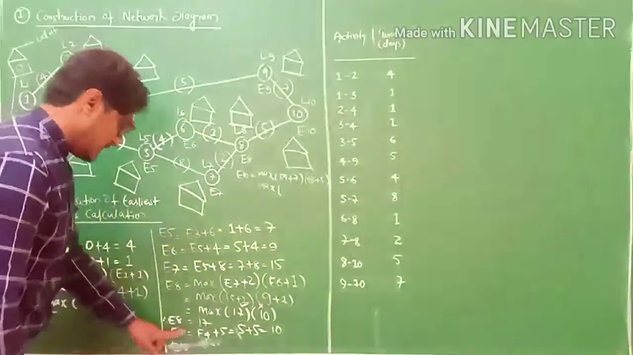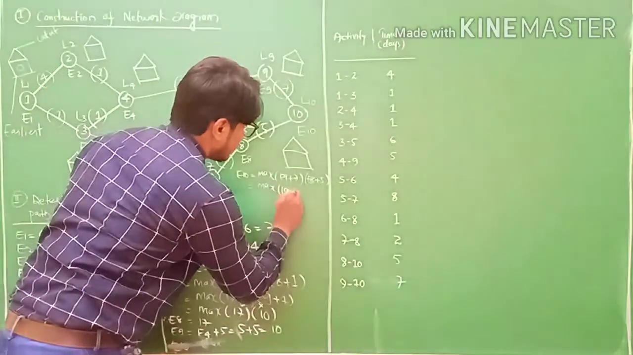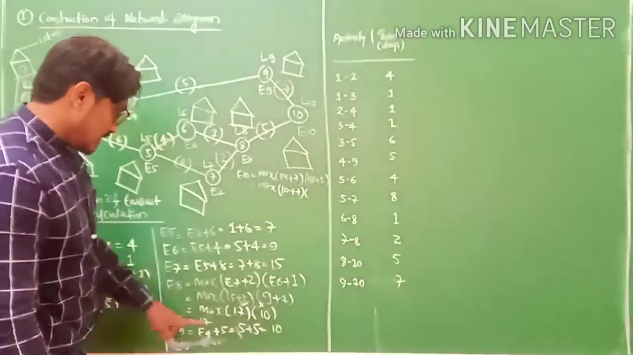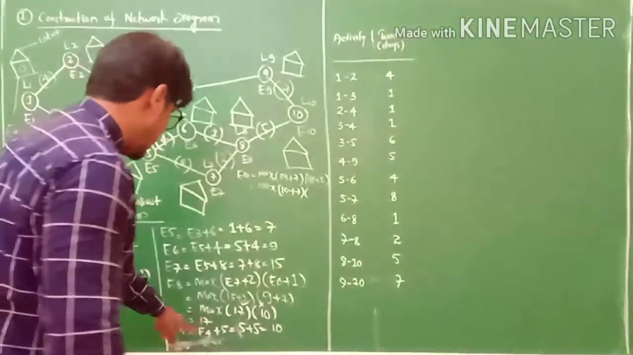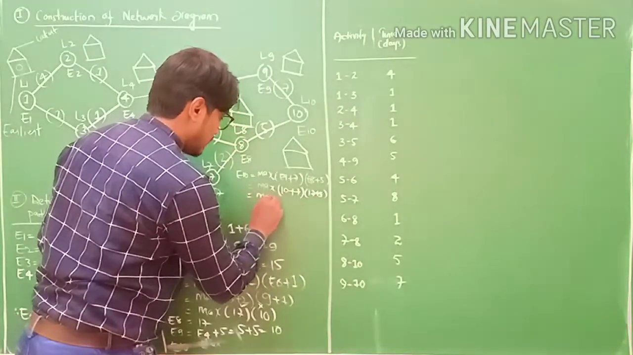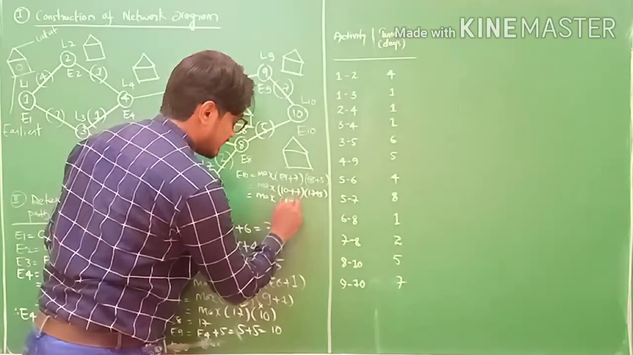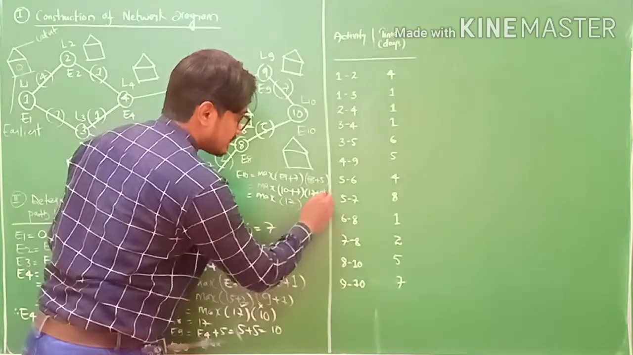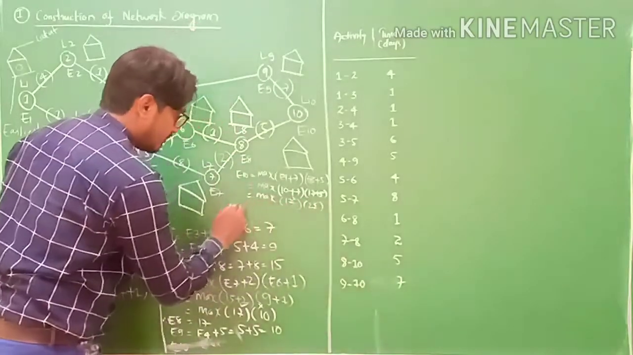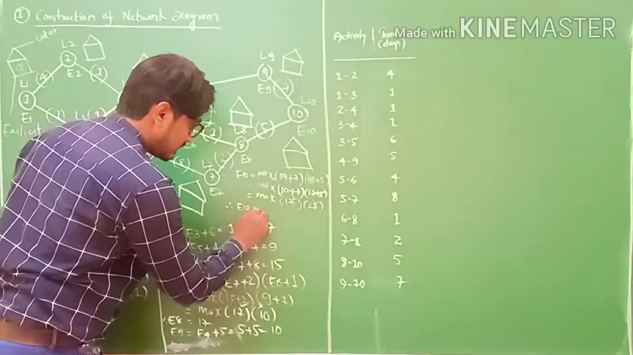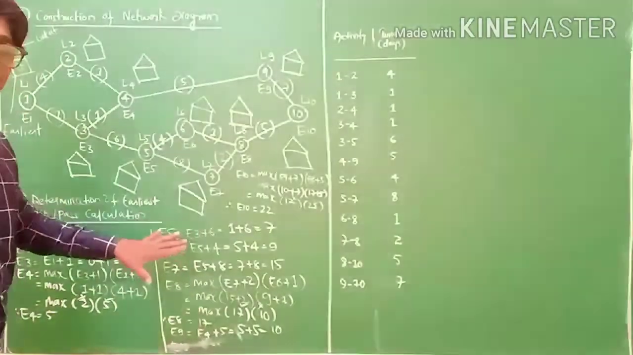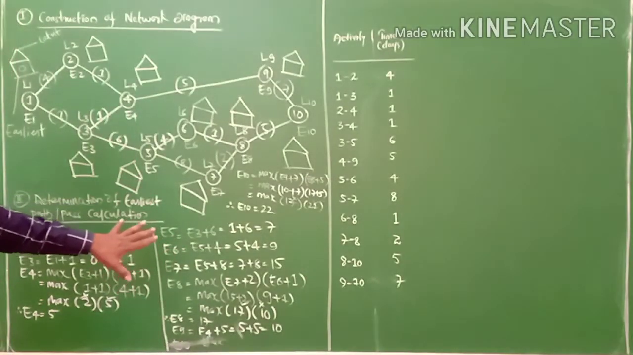E9 is 10 plus 7, and E8 is 17 plus 5. So 10 plus 7 equals 17, and 17 plus 5 equals 22. So 22 is selected, 17 rejected. The maximum value, therefore, E10 equals 22. Are you getting me, my friends? This is how you need to calculate earliest.